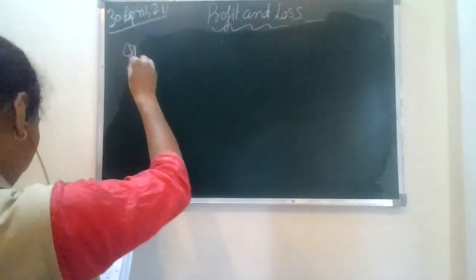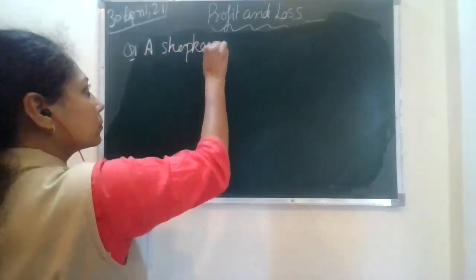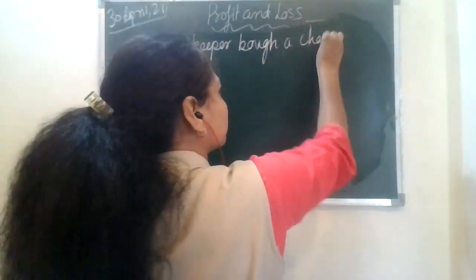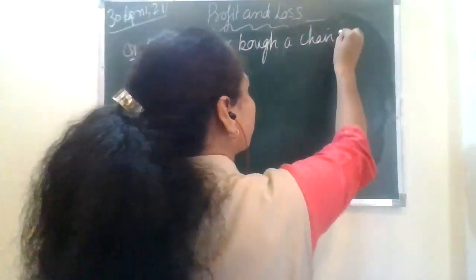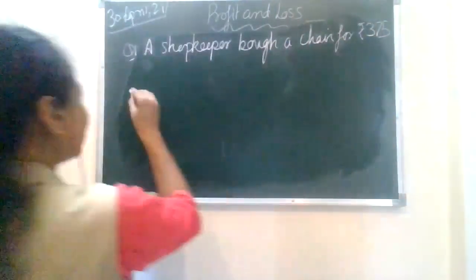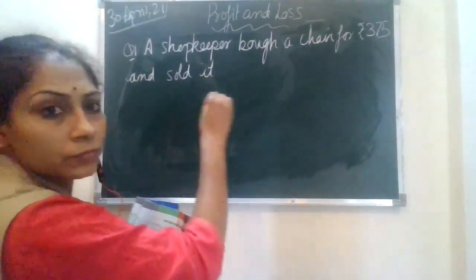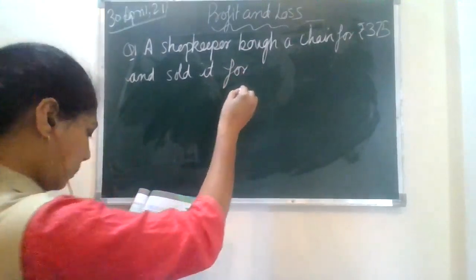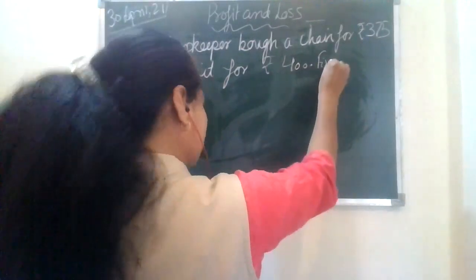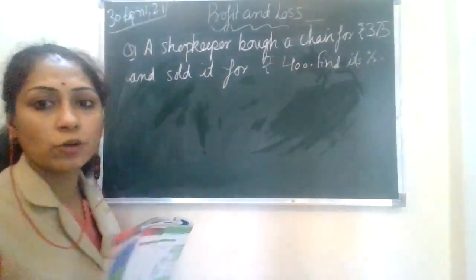Question number 1. A shopkeeper bought a chair, fine, for rupees 375. Okay, and sold it for rupees 400. Fine. Find its percentage. Fine. In this question, I did not mention what kind of percentage it is.